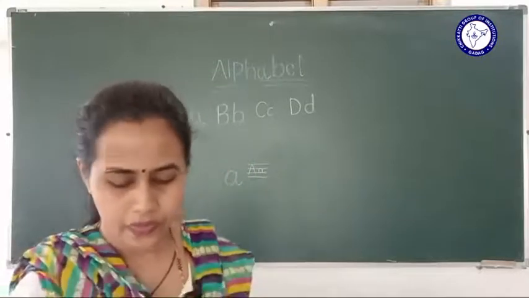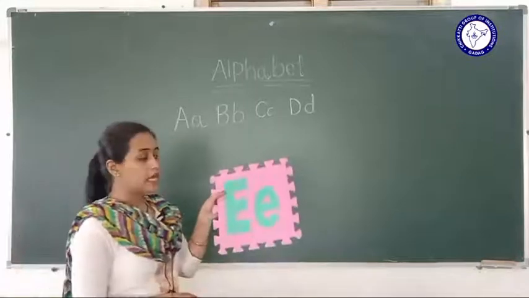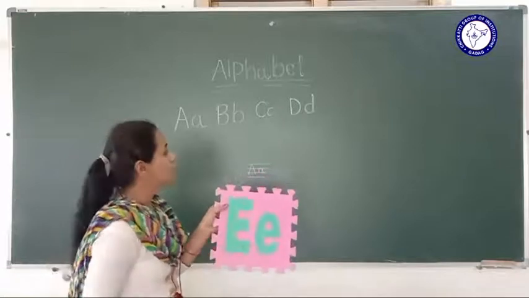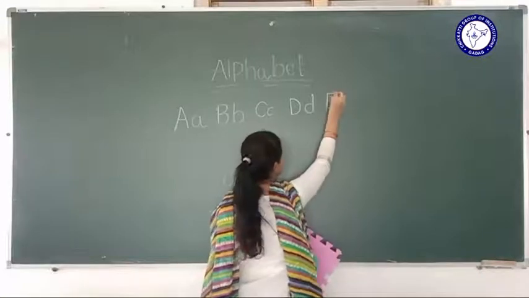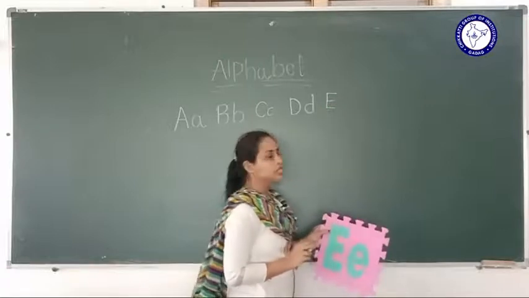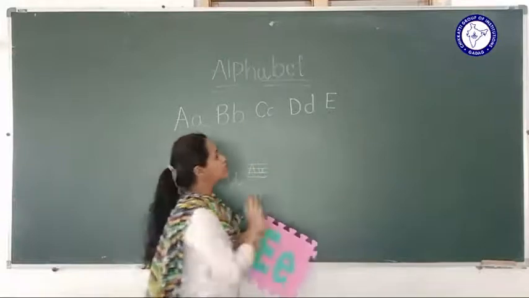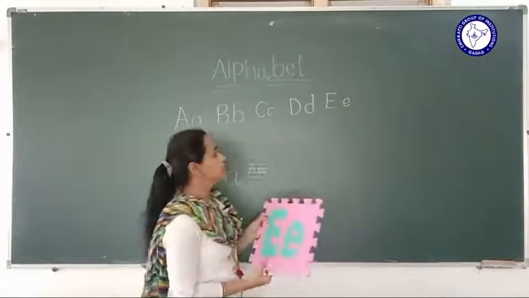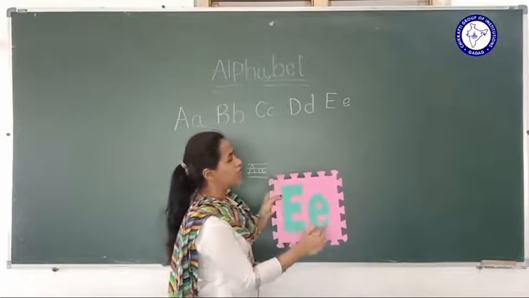Sorry, D. After D, it's what? E. A standing line, a sleeping line, and a sleeping line, and here one more sleeping line, right? How to write? Standing line, sleeping line, leave, sleeping line, leave, and one more sleeping line, leave. So it will become E. It's a small e.